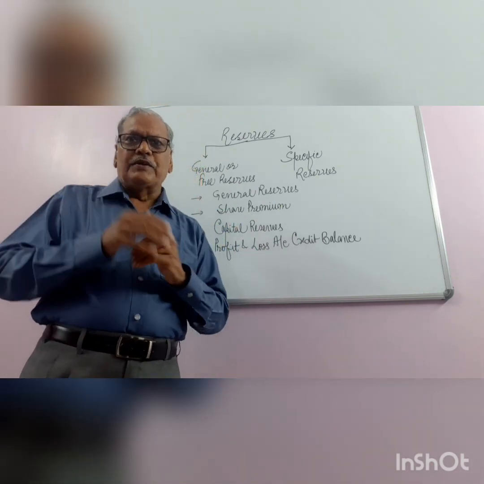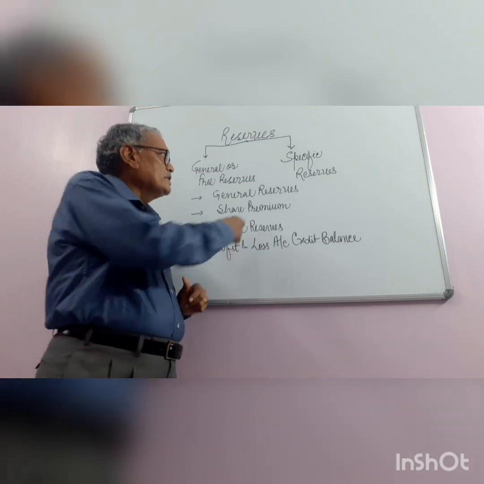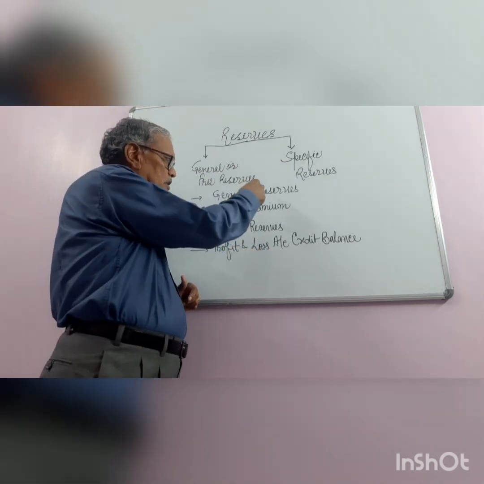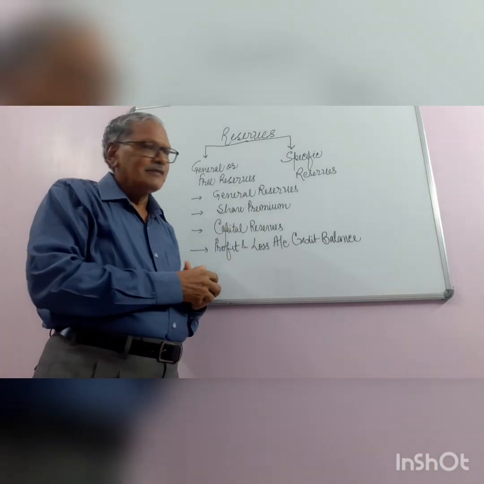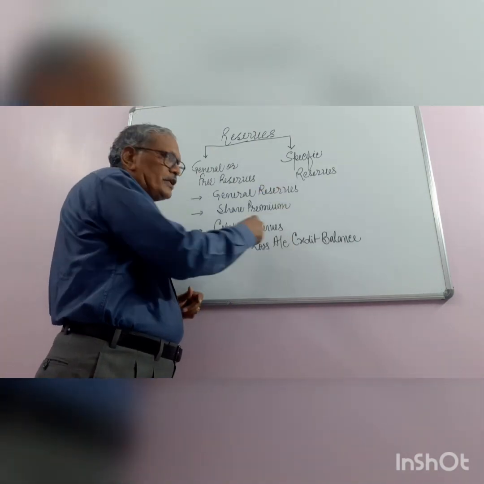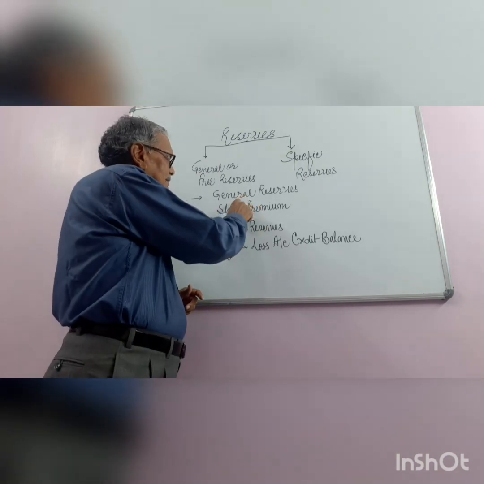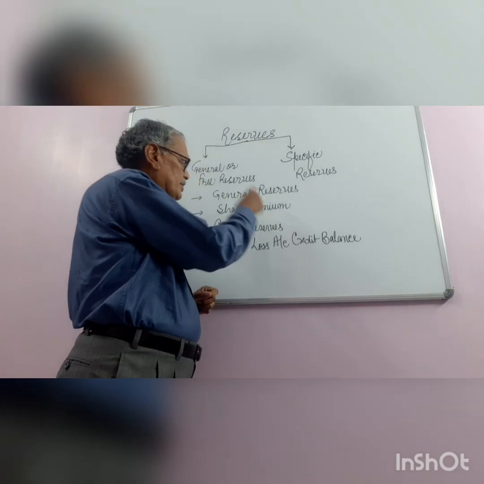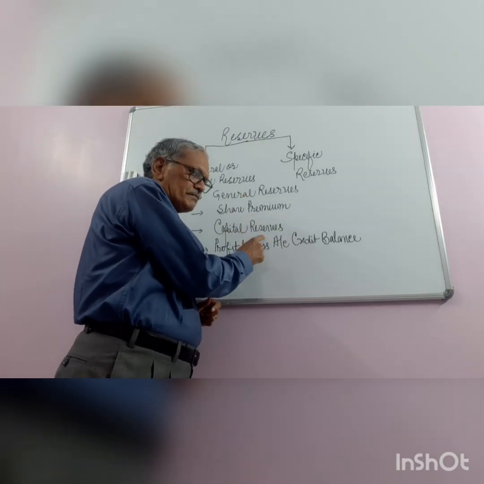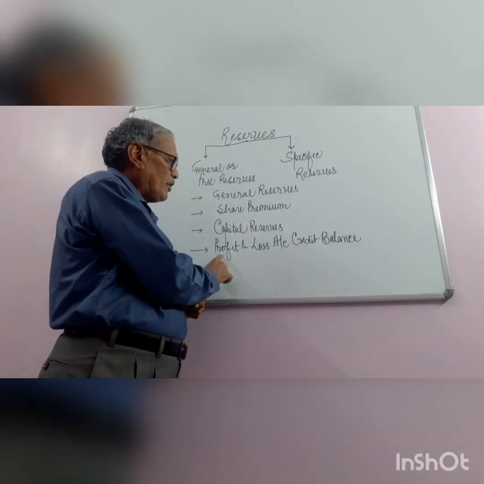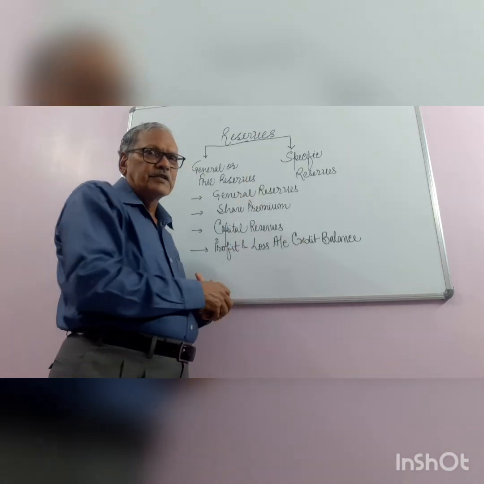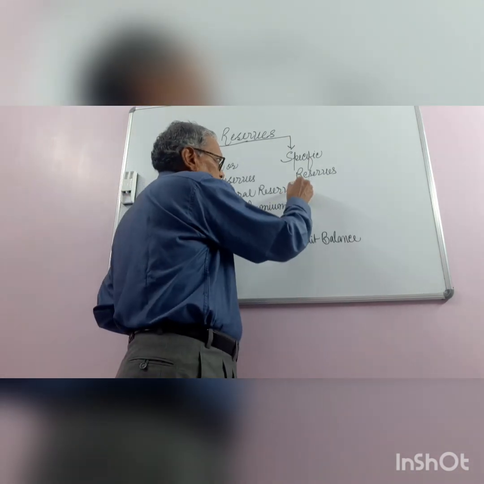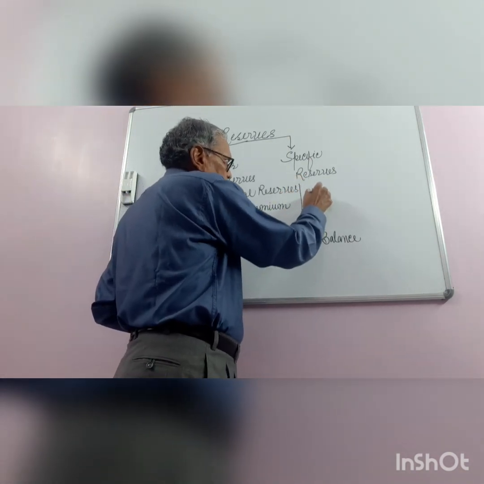So how to capitalize? All these accounts of the liabilities side, which are always showing a credit balance, are debited. General reserve account is debited, share premium reserve account is debited, capital reserve account is debited, profit and loss account credit balance is debited. All these accounts are debited.